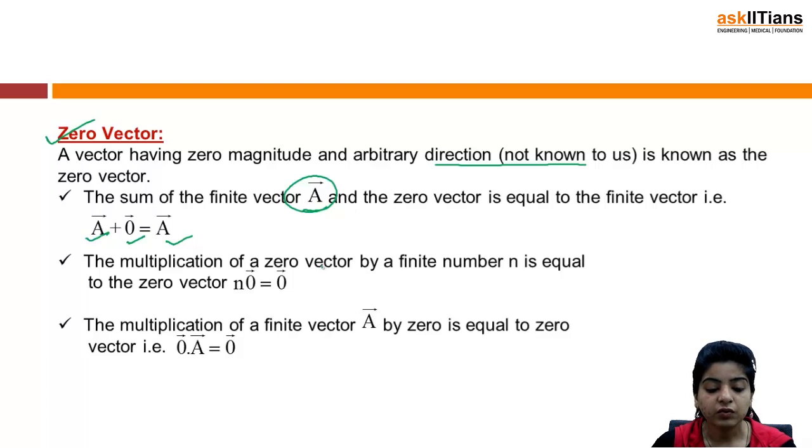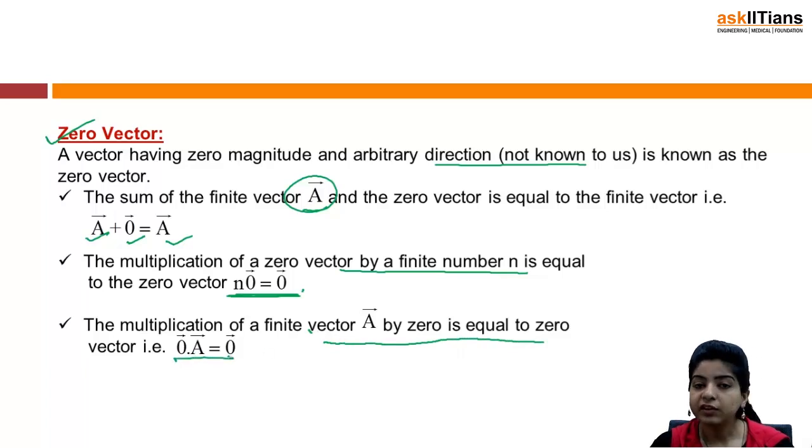The multiplication of a zero vector by a finite number n is equal to the zero vector. That is also obvious. When you multiply a finite number n by a zero vector, the magnitude is zero, so ultimately the resultant you get is a zero vector. The multiplication of a finite vector A by 0 is equal to the zero vector.